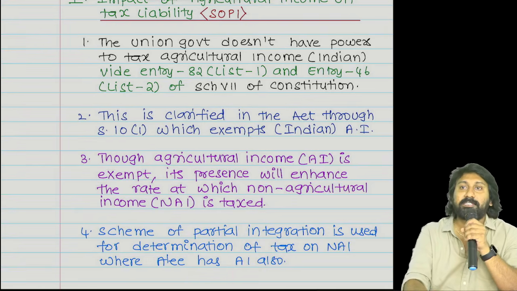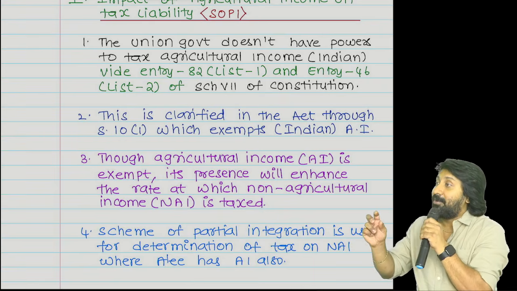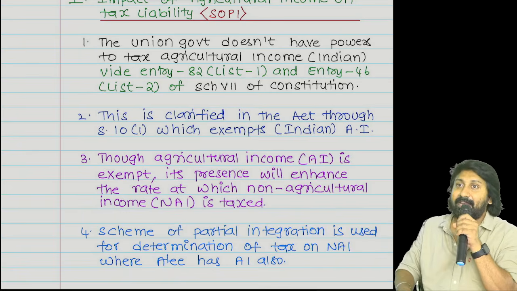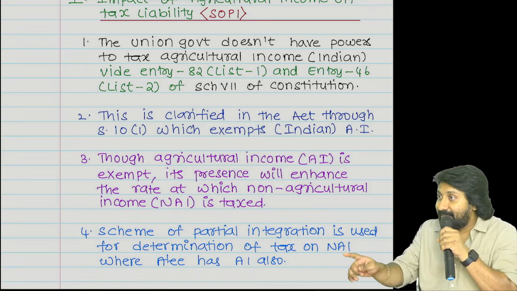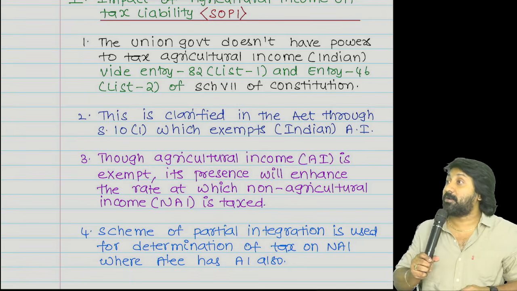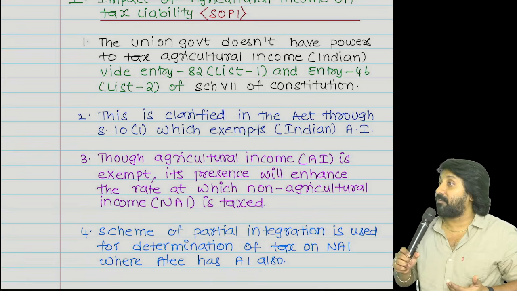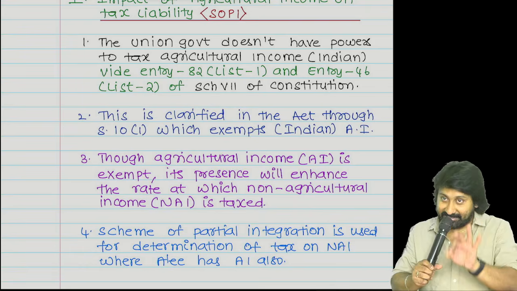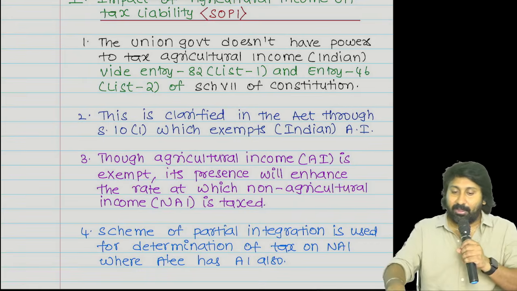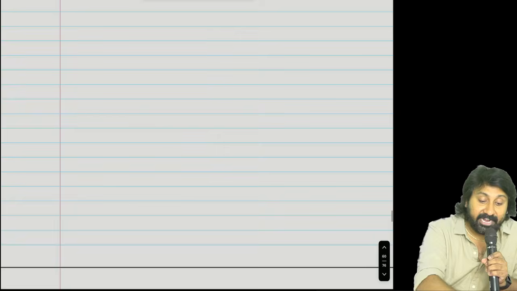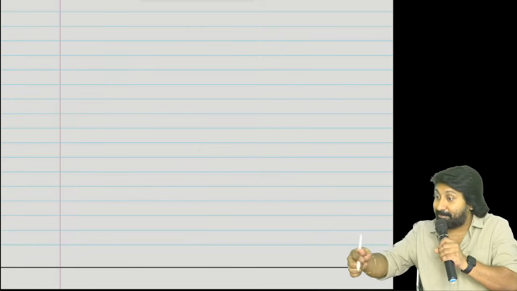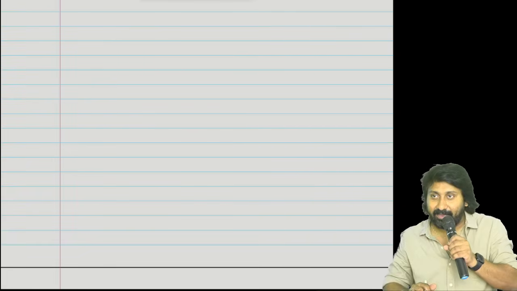How agricultural income is becoming taxable in India. Though agriculture income is not taxable, it is taxable. Not directly, but indirectly they are taxing agricultural income. Sir, you only said the government has a soft corner for farmers. Then what is this, sir? Yes, I am coming to that point only. Listen. I will explain why there is a need for taxing agricultural income indirectly. Why?